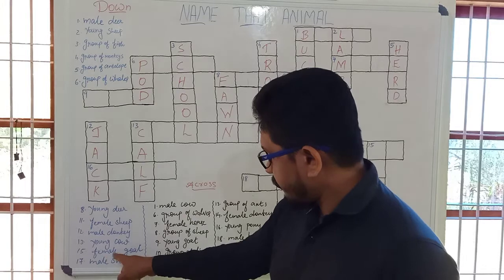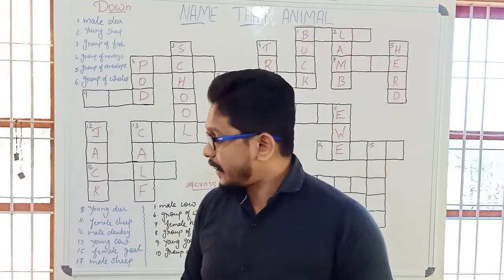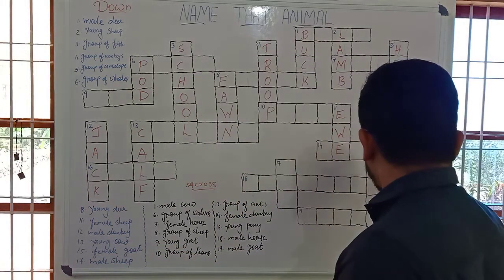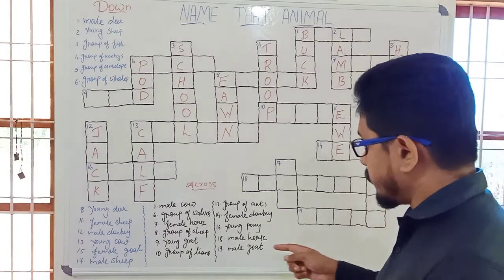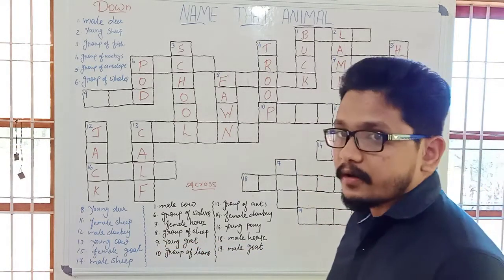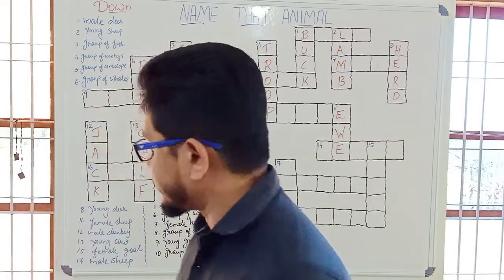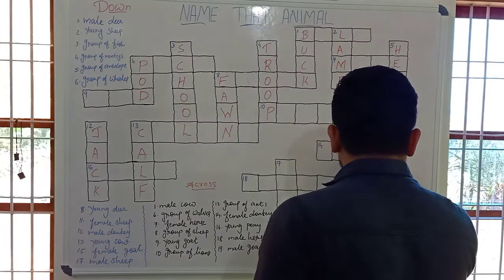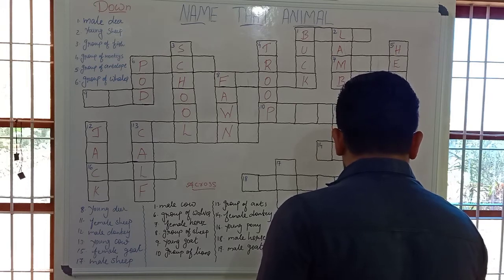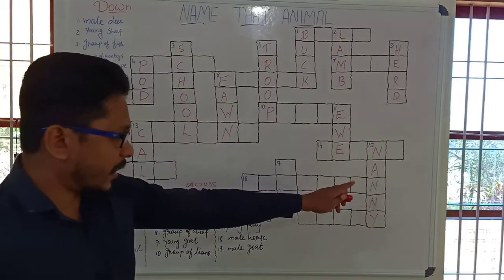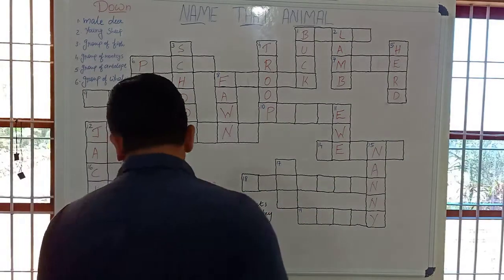Next one, the 15th one. The name for female goat. The word used for female goat which comes 15th. Where is the 15th? 1, 2, 3, 4, 5. It carries 5 letters. Ajit said it. It's nanny. N-A-N-N-Y. Nanny is the word used for female goat.